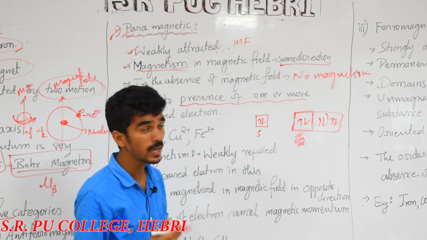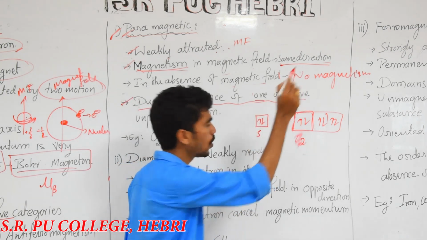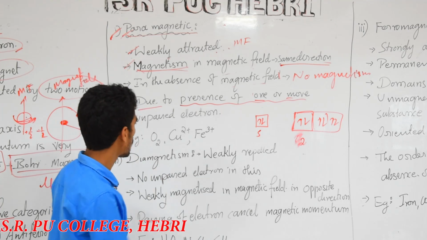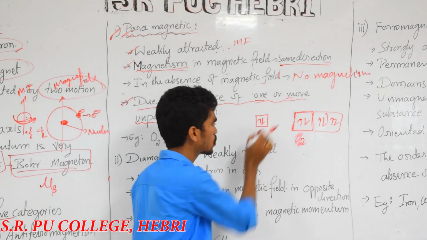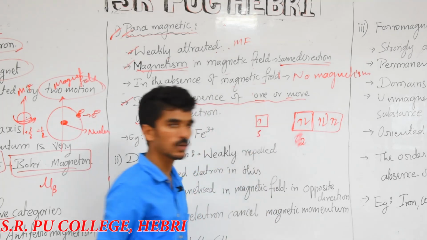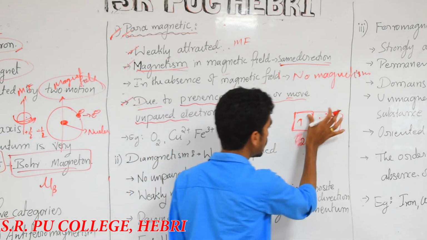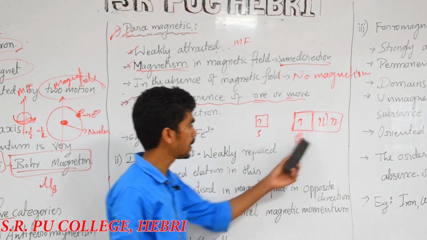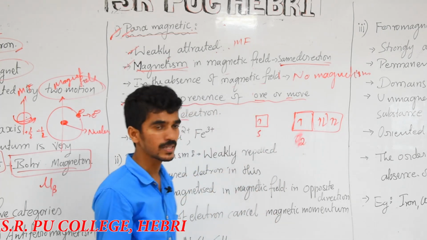You cannot put more than that. What has been said here? Due to presence of one or more unpaired electrons. Unpaired means, if there are 2, that should be paired. Unpaired means there is an absence of one electron, or less electrons, in an orbital. Now it is also unpaired. In p and s also, one electron in an orbital, that is unpaired.